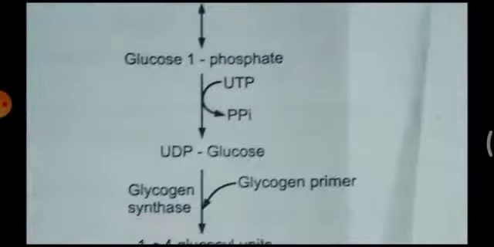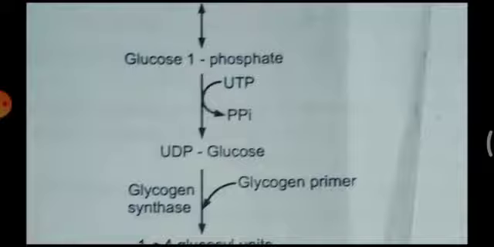So glucose 1 phosphate is obtained. This glucose 1 phosphate combines with UTP, uridine triphosphate, to form UDP glucose with release of pyrophosphate, PPi, in the presence of the enzyme UDPG pyrophosphorylase. The enzyme's name is not shown in the slide. You can go through the audio and then ensure the enzyme names.